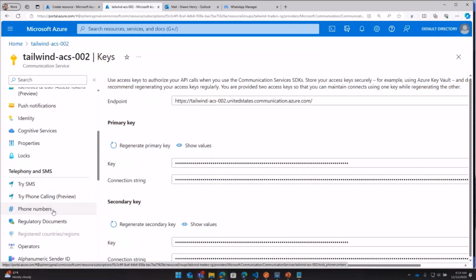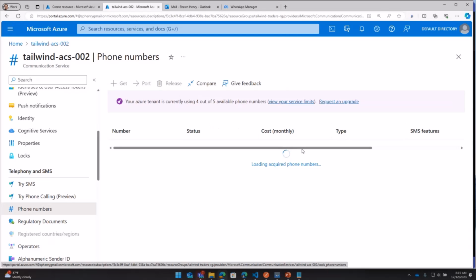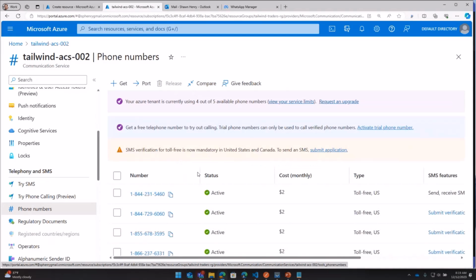One of the first things you'll probably want to do, not all Azure Communication Services need this, but a lot of them do, is get a phone number. This is the phone number pane here. You'll see I have phone numbers in a bunch of different states, and that's great because I can walk you through what each of those are. When you initially sign up, you can sometimes get only one depending on your account state, but typically you can get up to 5 phone numbers with us. You can lease these phone numbers. Here I have a bunch of 1-800 numbers, and they cost about $2 a month. It varies a little bit depending on your location.